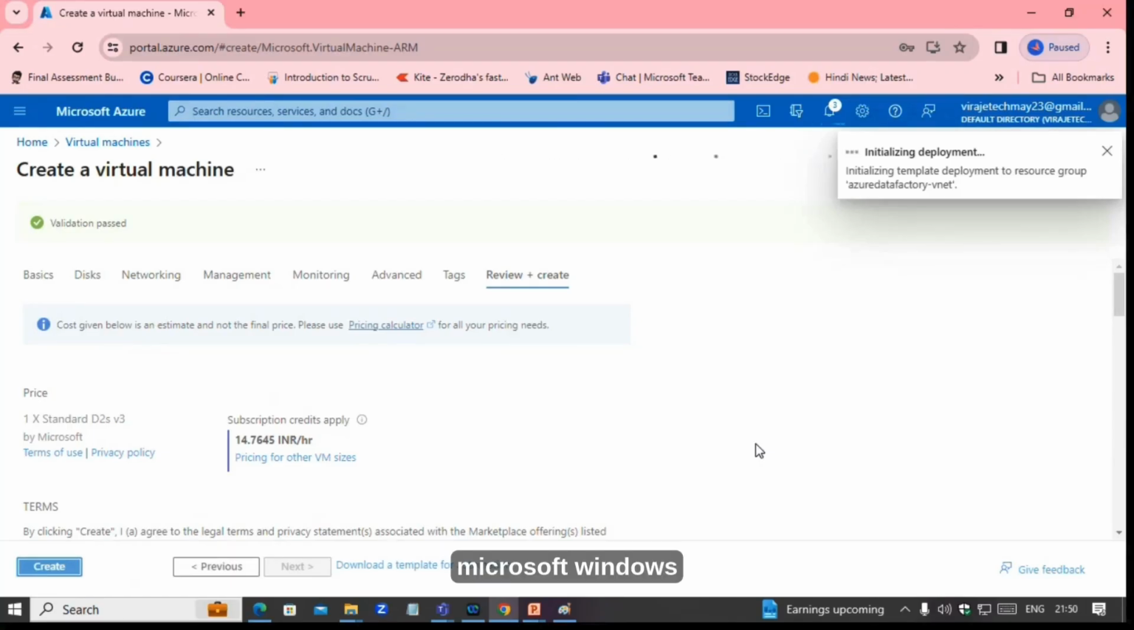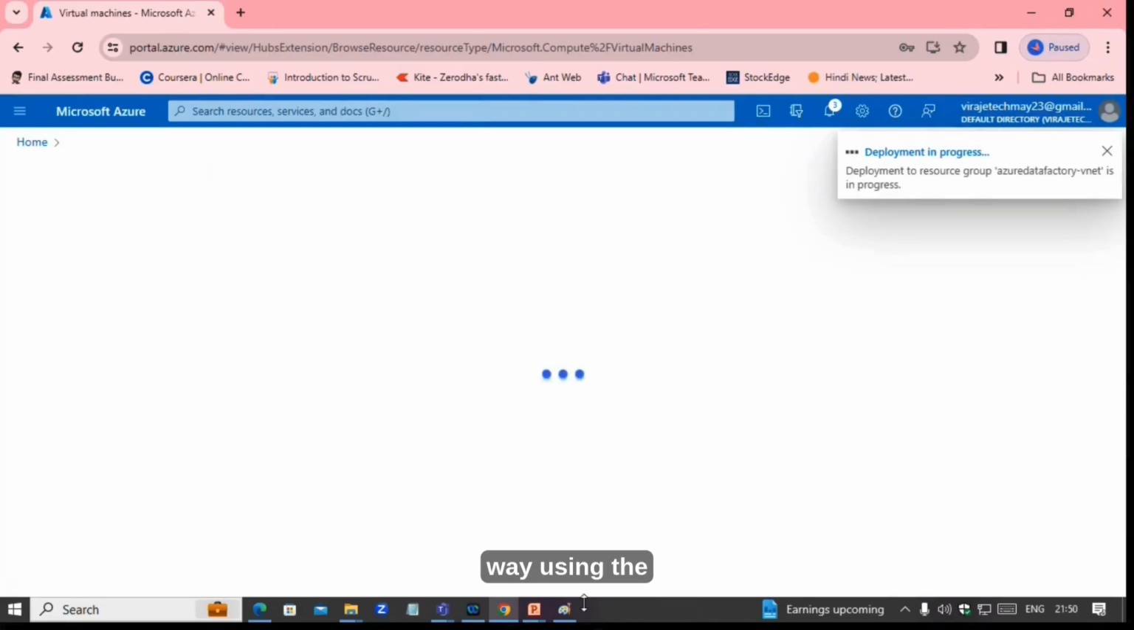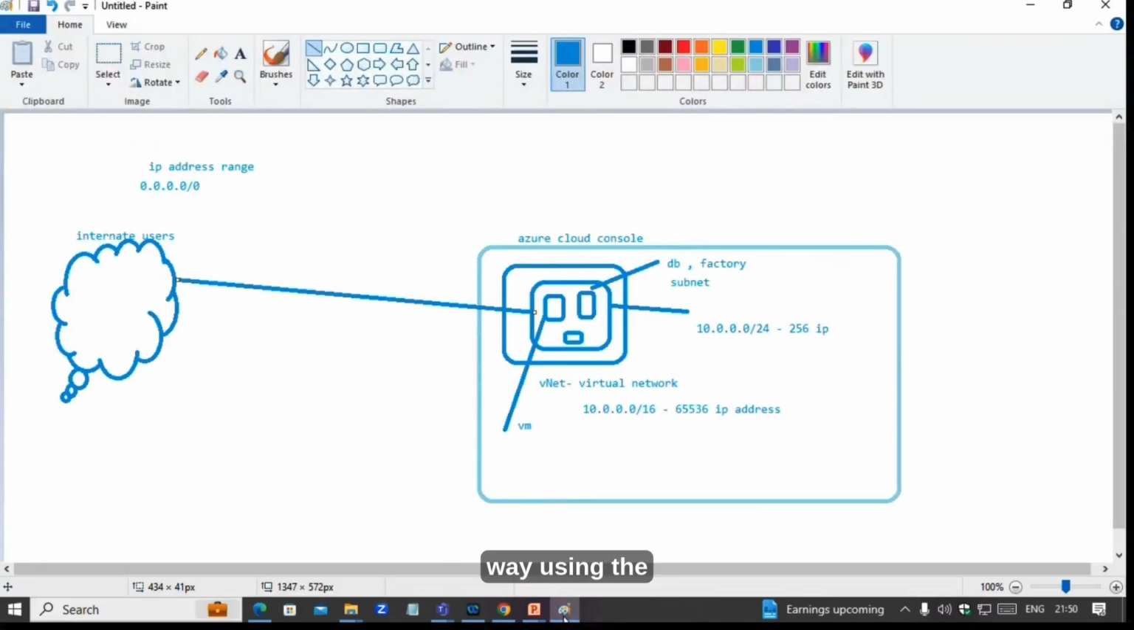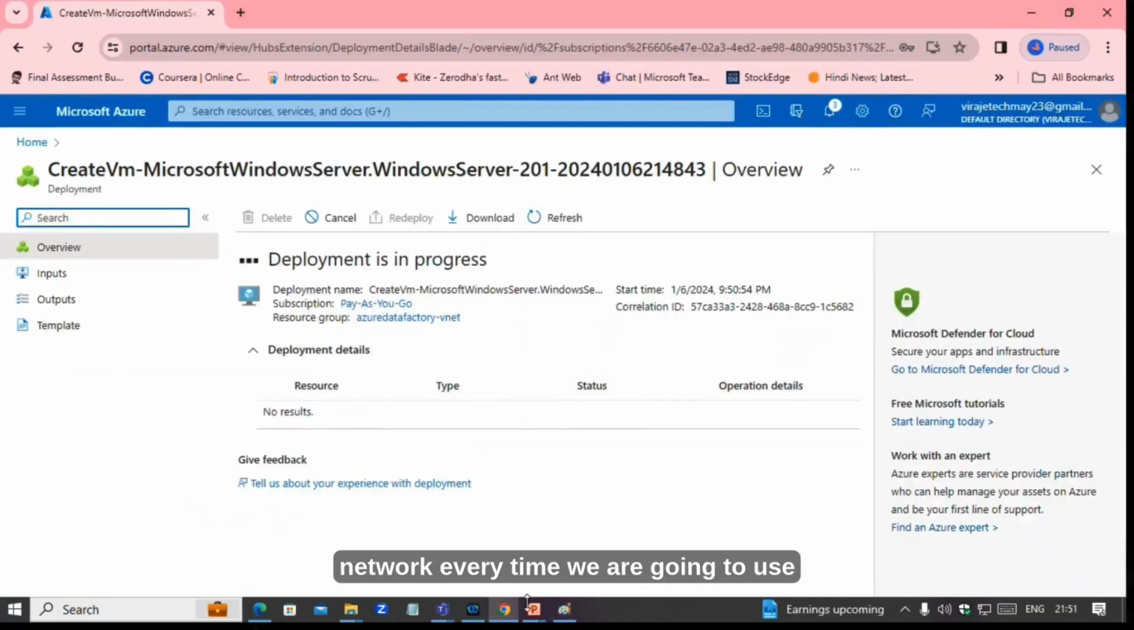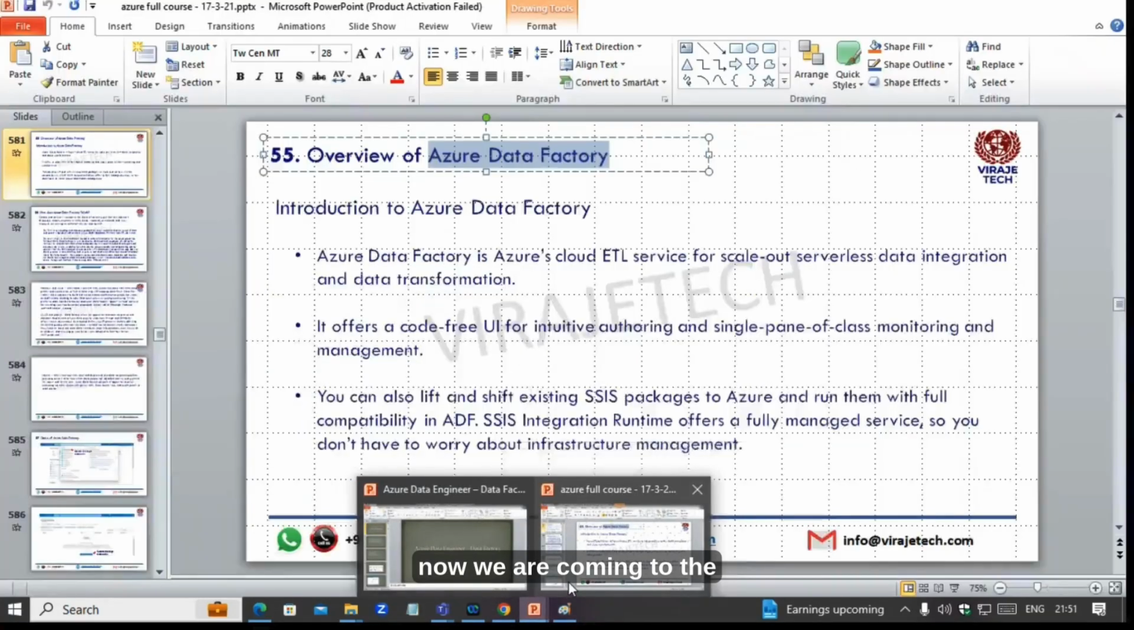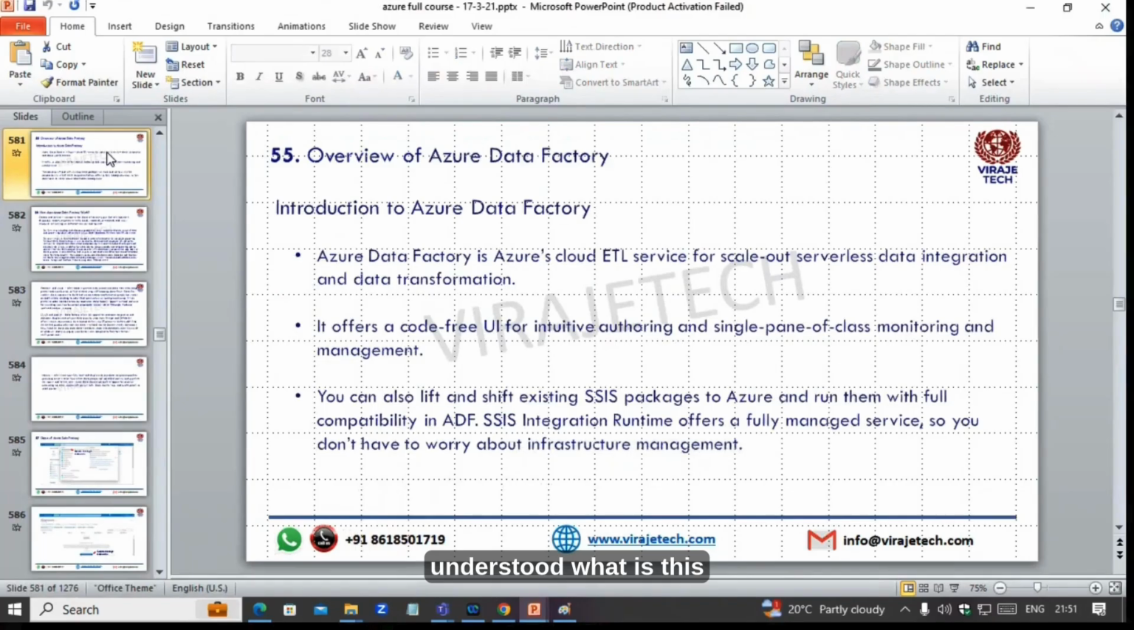Okay. Microsoft Windows virtual machine we created. Similar way, using the VNet, we can create the database or data factory. So this virtual network we are going to use every time. Now we are coming to understand what is this Azure Data Factory.